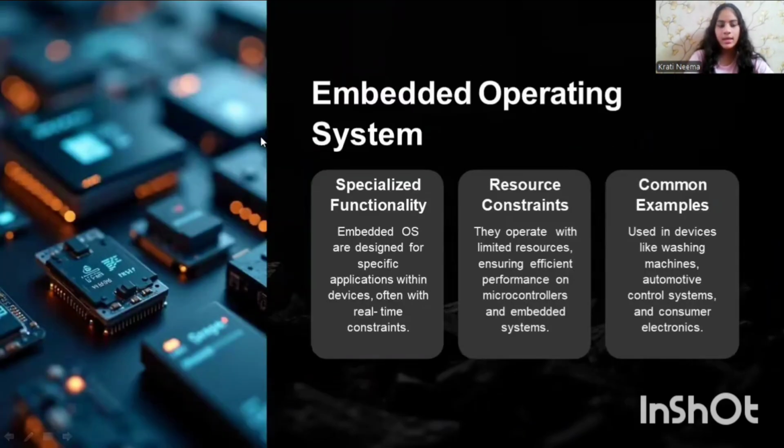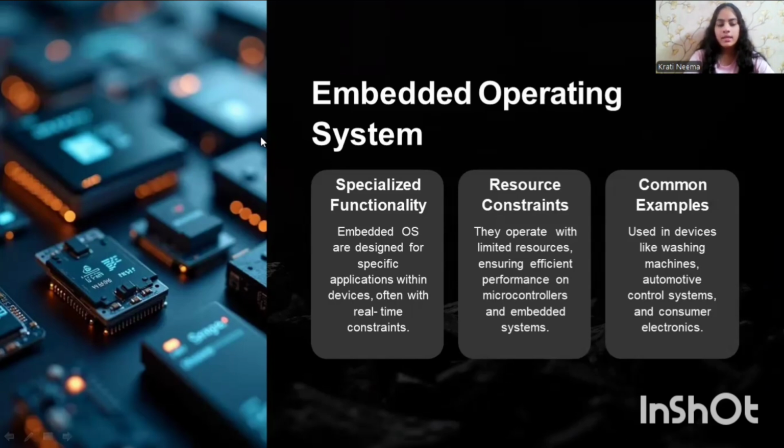Let's discuss something that is everywhere around us but we usually don't notice, the embedded operating system. So what is it? Have you ever wondered what an embedded operating system means? It is a special type of OS that runs on devices which are not general purpose computers. It's designed to do one specific task and to do it very well. For example, the OS inside your microwave that controls heating, the system in your washing machine, your smartphone, digital camera, or even a traffic light.